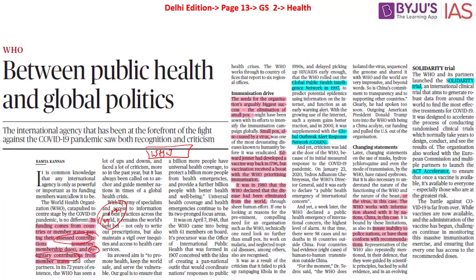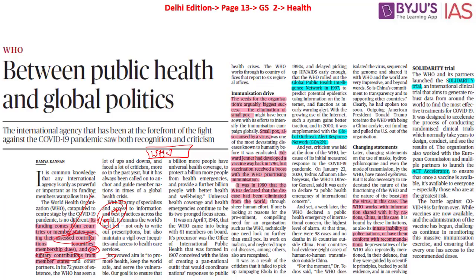So what is this voluntary contribution? This is the contribution that is made by individual countries apart from the assessed contribution. It can also be from intergovernmental organizations, philanthropic foundations, the private sector and other sources as well. When it comes to the assessed contributions, it is by the government, but when it comes to the voluntary contributions, it can be from anywhere apart from the government. So these are the funding patterns when it comes to the World Health Organization.